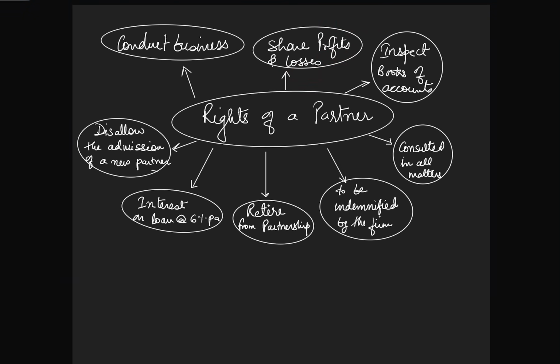If the ratio is not decided by them, it needs to be an equal one, right? So the profit and loss will be shared equally by the partners. Next, they have the right to inspect the books of accounts to find out whether all the entries are being made properly. Plus they have one more intention, to detect if there are any frauds, right? So at any point of time they can go and check the books of accounts.